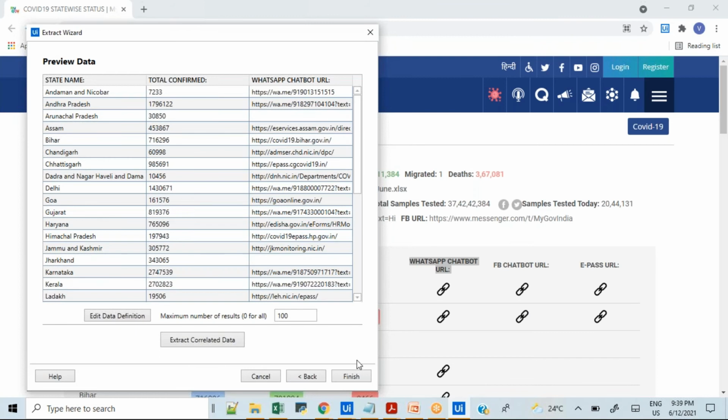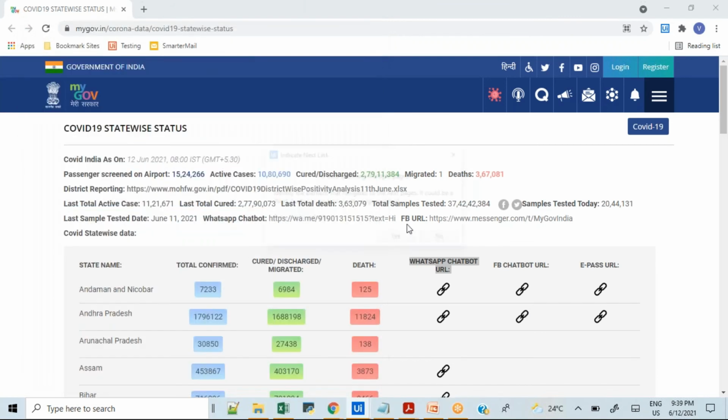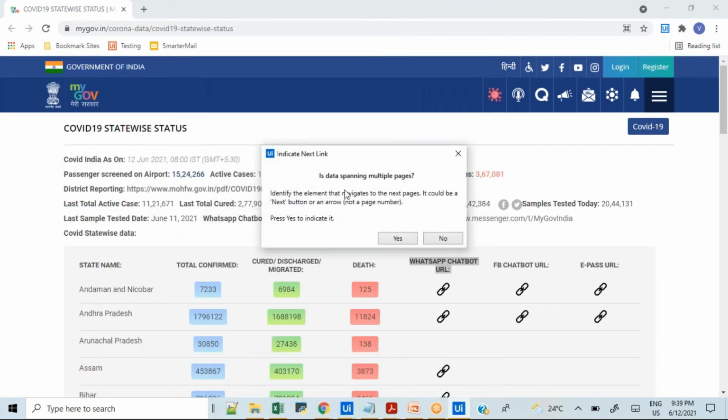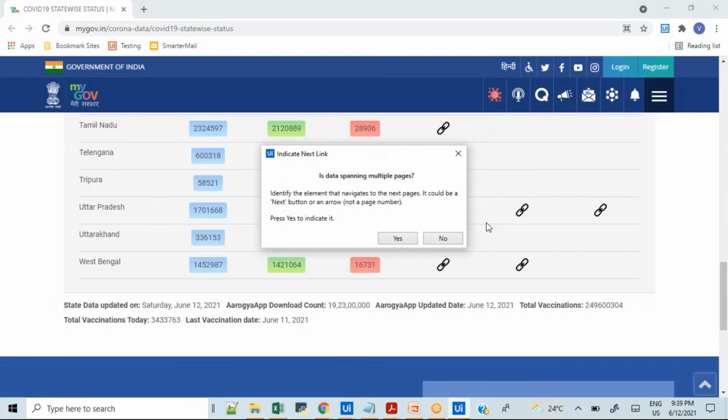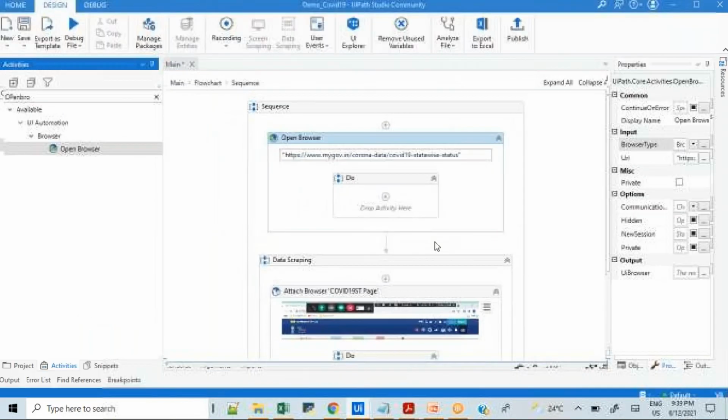Now suppose we are done, and then I'm going to click on finish. As soon as I click on finish, it's asking, is data spanning multiple pages? Meaning, do we have data on multiple pages? If we have data on multiple pages, we have to click on the yes button. Then it will take the data from the next pages as well, if we have. But now we don't have data on the next pages, so I will click on no.